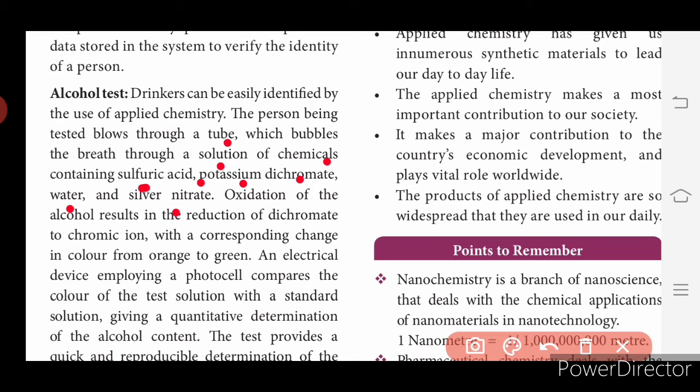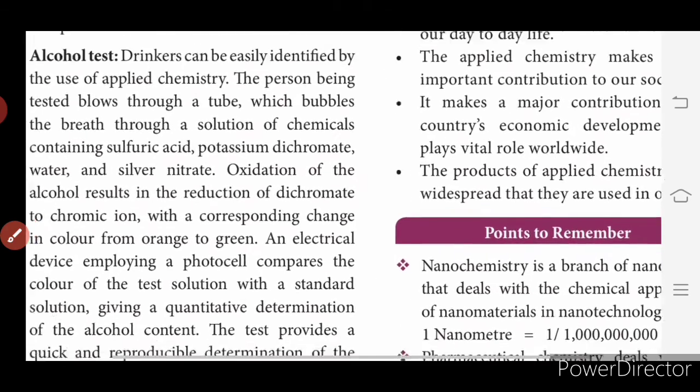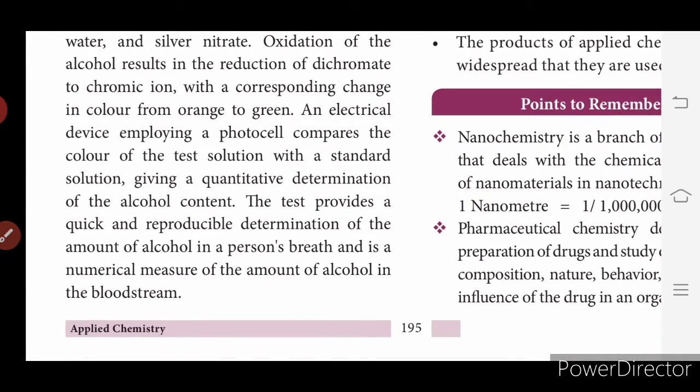So an electrical device employing a photocell compares the color of the test solution with the standard solution, giving a quantitative determination of the alcohol content when the color changes. The photocell compares and gives the correct indication whether the driver has drunk or not. So the test provides a quick and reproducible determination of the amount of alcohol in the person's breath, and is a numerical measure of the amount of alcohol in the blood stream. The photocell will give the color indication, as well as the reading of how much alcohol is present in the blood.